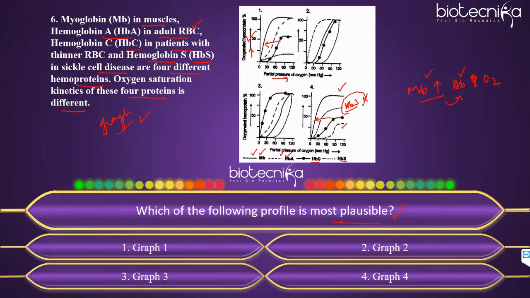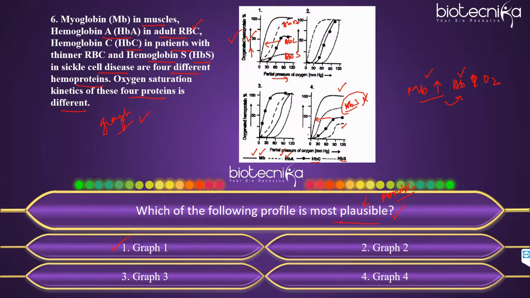So after myoglobin, it will be HbA, and after HbA, it will be the thin RBCs, that is HbC, and after HbC, it should be the diseased condition where the diffusion of gases gets affected. So it is in the sickle cell disease, that is HbS. So this option 1, that is graph 1, will be the right answer over here. Okay. Clear for everyone? So most plausible means which is the most possible or the most correct one based on this profile that we see over here.